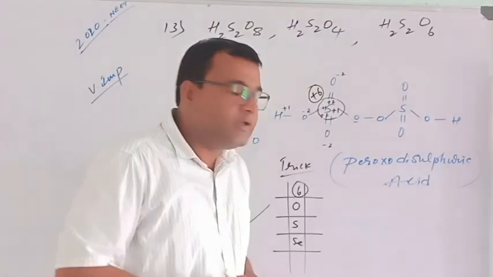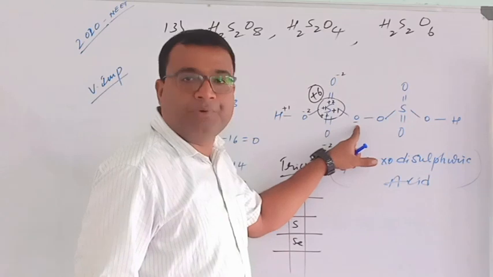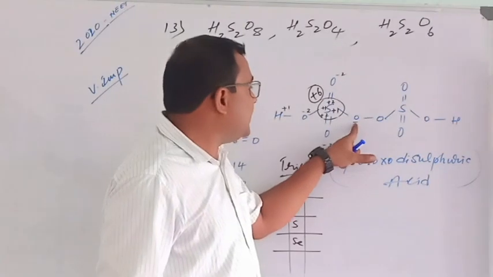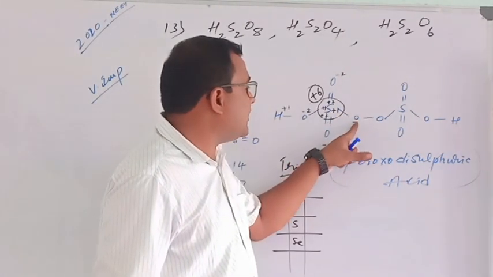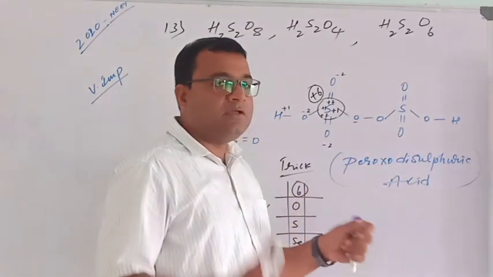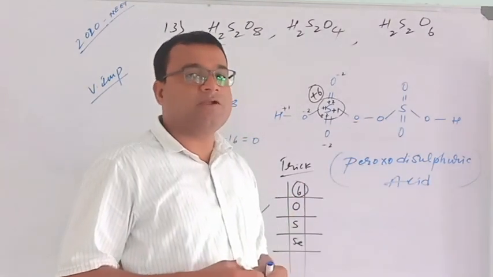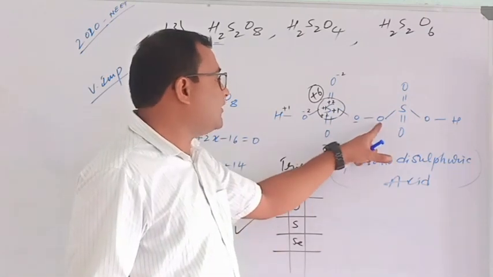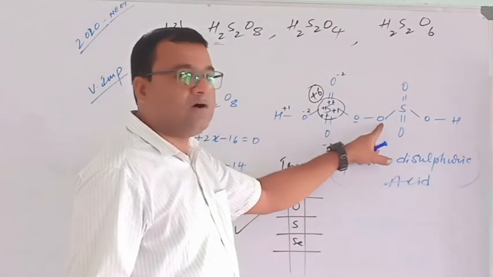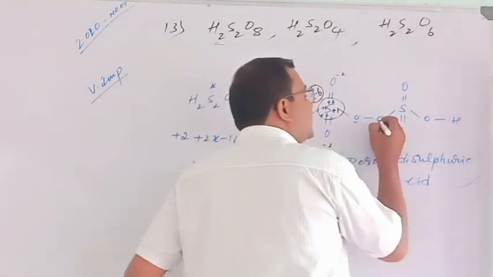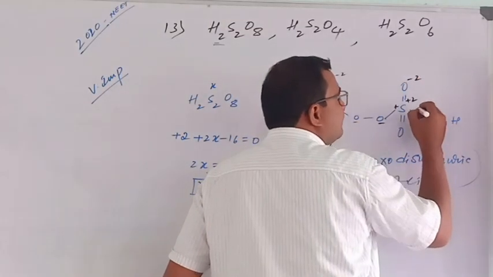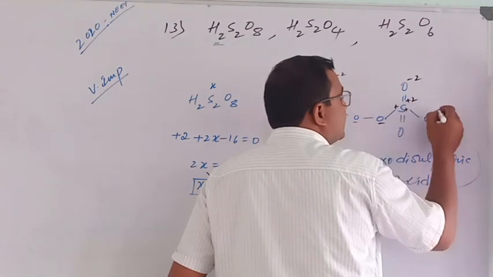You may get confused. It may be minus 2, no? No, it is minus 1. Why? Because oxygen can take electron from sulfur, but it cannot take electron from this oxygen, because these have equal strength, equal electronegativity. So this oxygen cannot take electron from this oxygen, whereas this oxygen can take electron from this one.